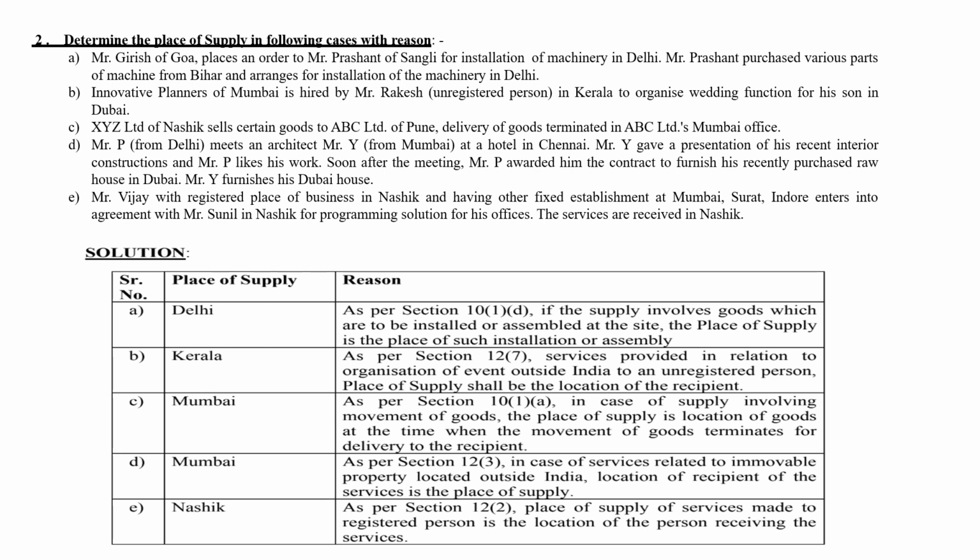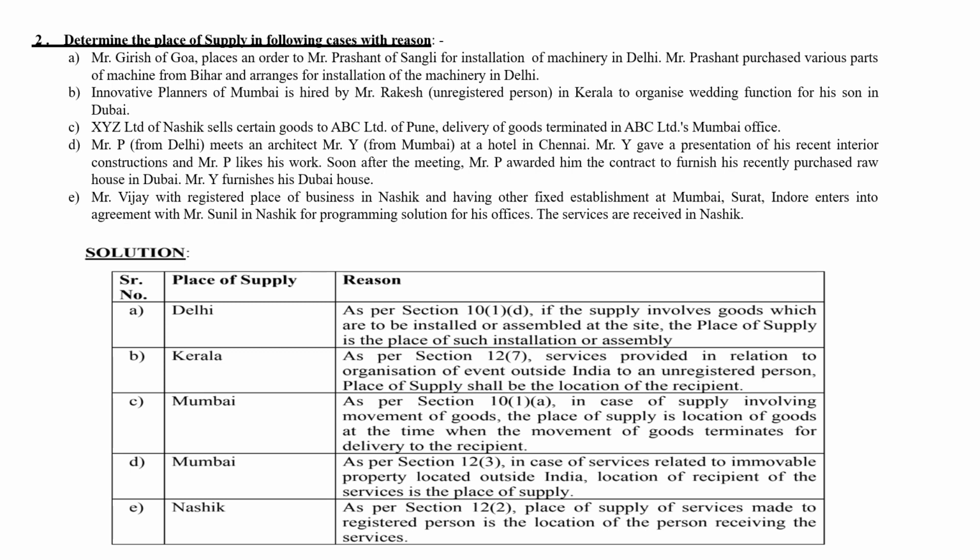Next one. Innovative Planners of Mumbai is hired by Mr. Rakesh, an unregistered person in Kerala, to organize a wedding function for his son in Dubai. Now this is a case of outside India. The location where the service is given is Dubai.